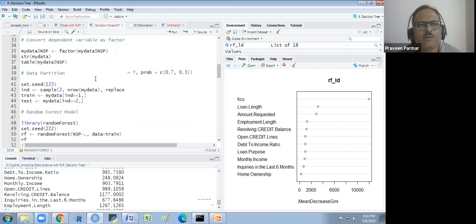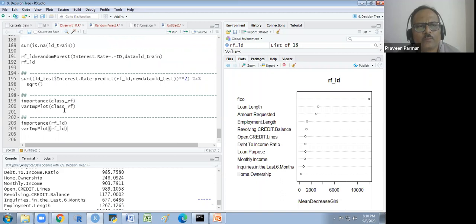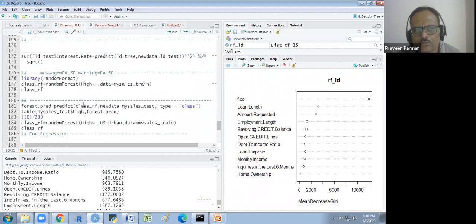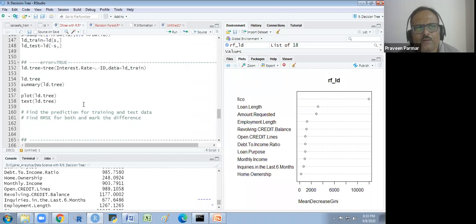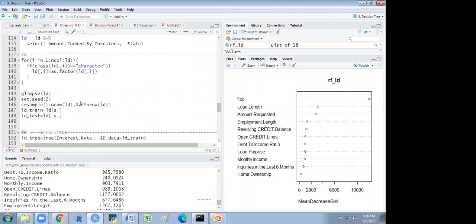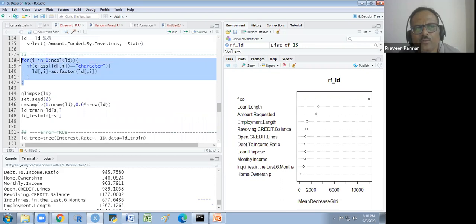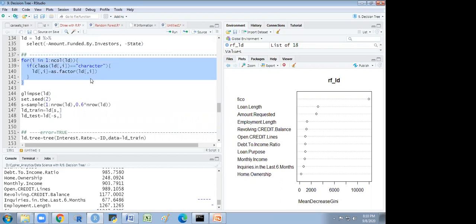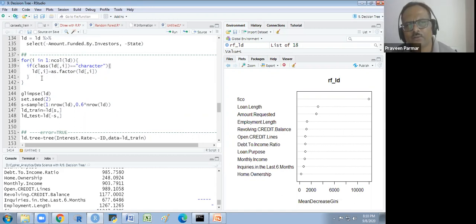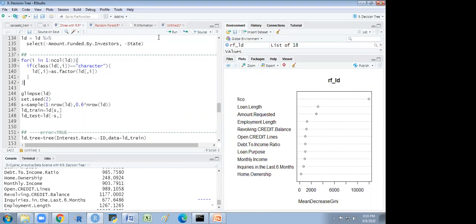Basically, if it is in character, you convert them into factor. I have given this in the script, the loop from the previous script for converting them. Or you could convert one by one, as.factor, as we did yesterday. Otherwise, you could use this loop for converting all the characters into factors. You could take a screenshot of this so you can use it later. Okay, thank you so much, sir.